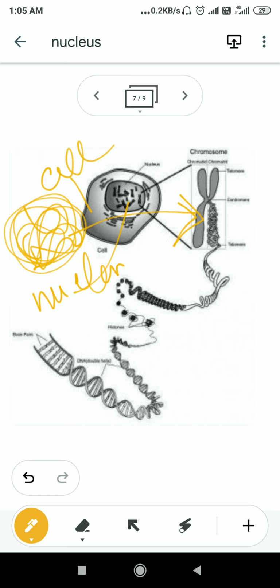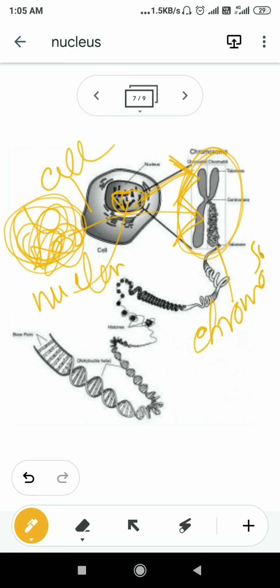You need to remember that chromosomes are found during the cell division stage, because during cell division the thread-like chromatin fiber present inside the cell becomes condensed and forms the structure known as chromosome.